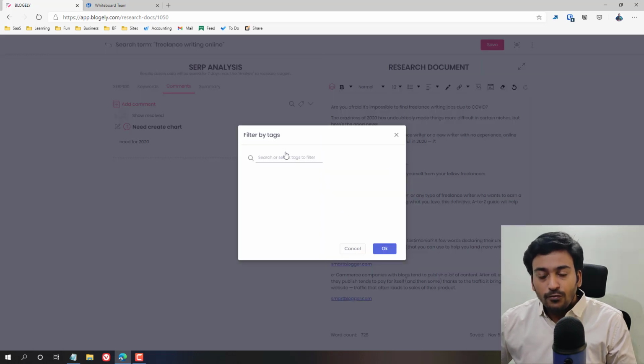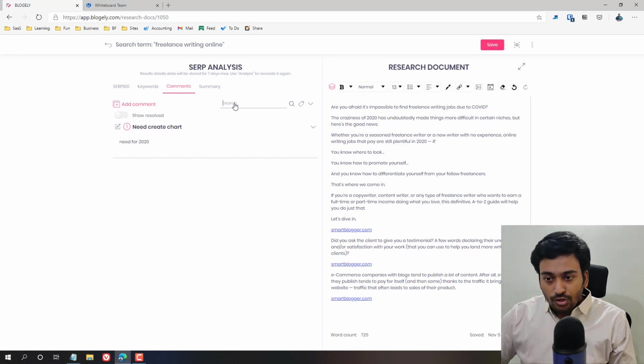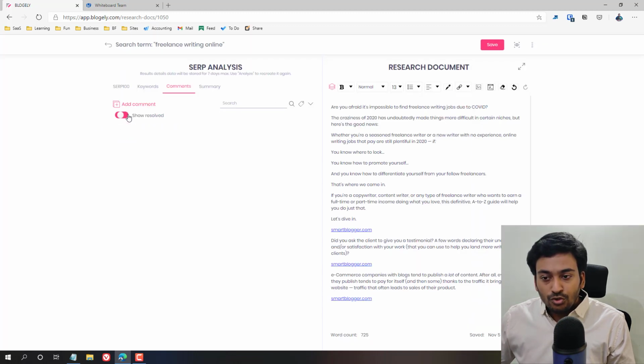There is also an option to filter the comments from here, and you can click edit. If you have a lot of comments, you can search your comments. It will search the body. For example, let me put something here, and let's see, I think it's not searching the body title. Once you resolve an issue, you can come here and mark it as resolved, and it will be done. You can give a link if more information is needed, and you can choose whether to show only the resolved or all the comments.